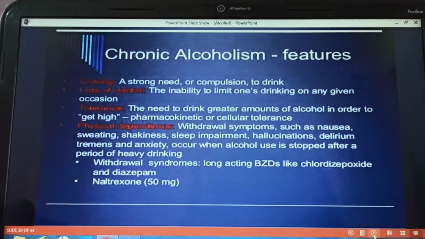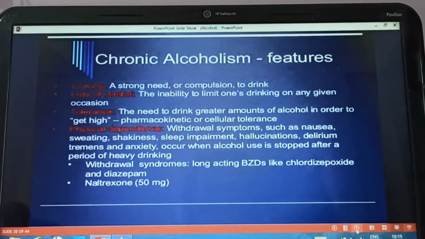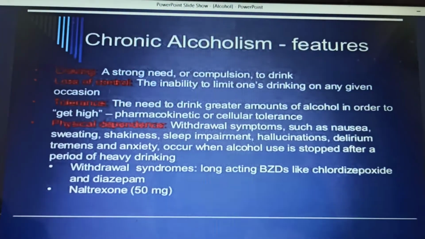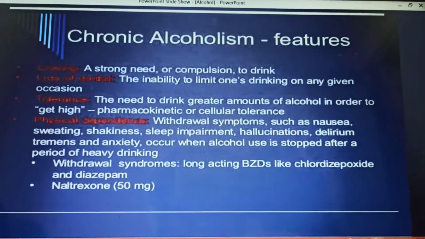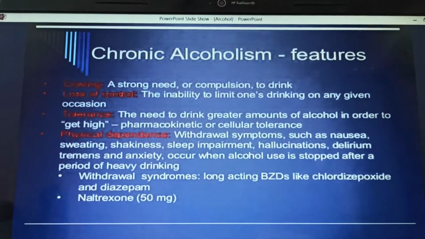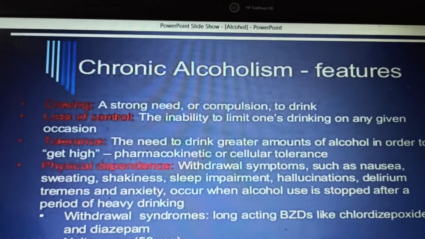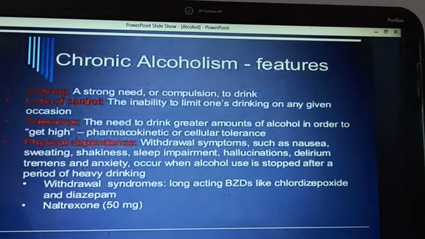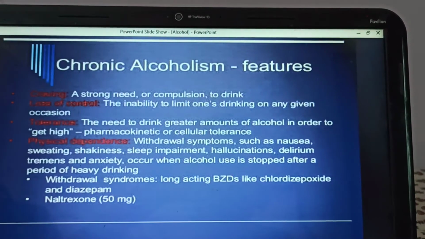Then coming to chronic alcoholism. Just now we have seen the effects of acute alcohol consumption on various systems. Now let us see the features of chronic alcoholism. First, craving. Craving is a strong need or compulsion to drink. Chronic alcoholics have a feeling of craving, a strong desire or compulsion to drink.